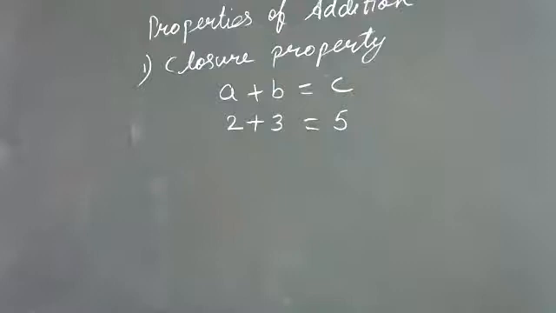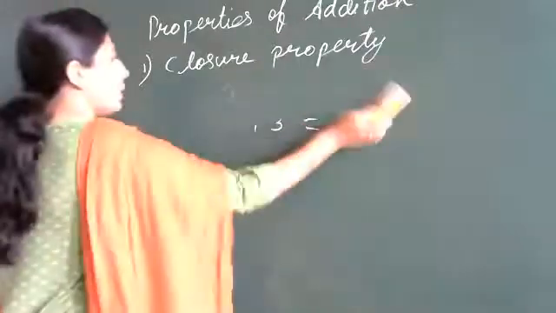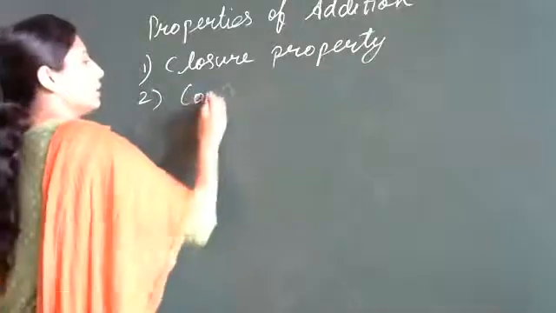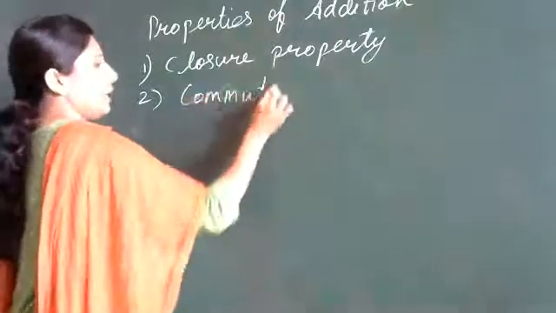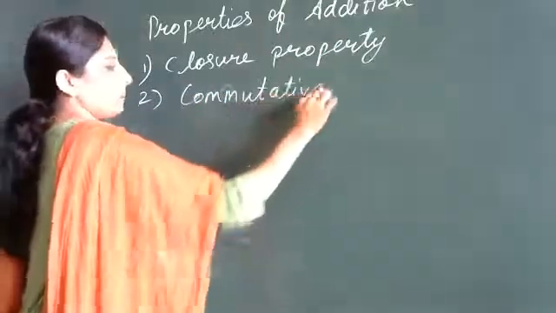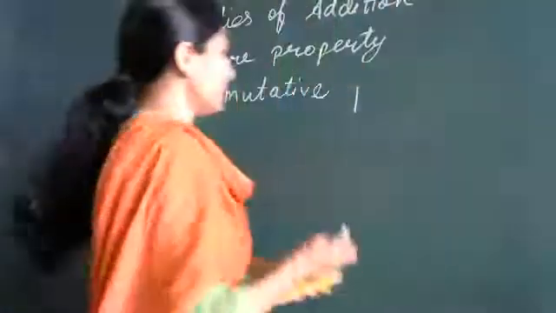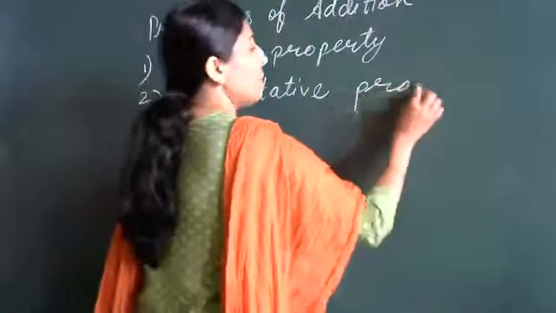Yes, ma'am. The second property is commutative property. The sum of two whole numbers remains the same if the order of numbers changes.